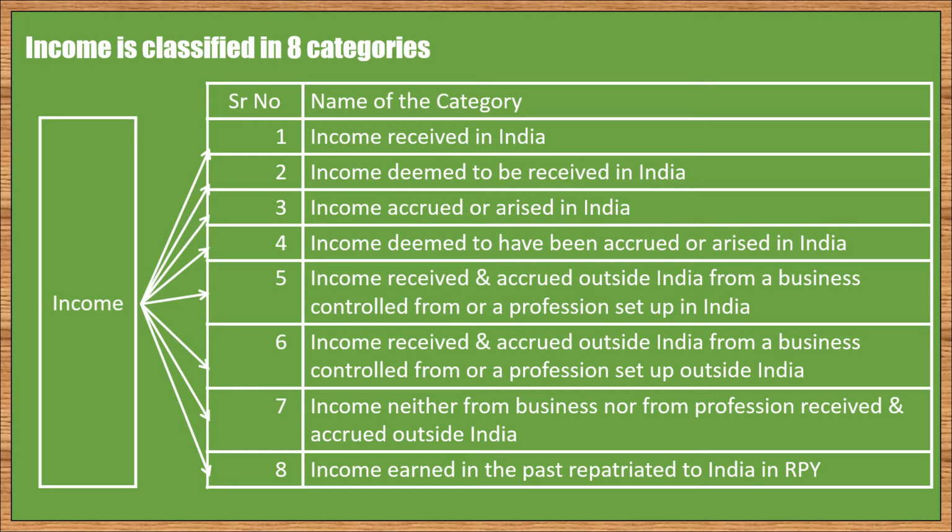Last category of income is actually referring to savings, since it talks about income which was earned in any year preceding the relevant previous year and it is brought to India now during the relevant previous year. Thus, based on place of receipt or place of accrual, income is classified in 8 categories, which will become 8 rows in our table of Section 5.